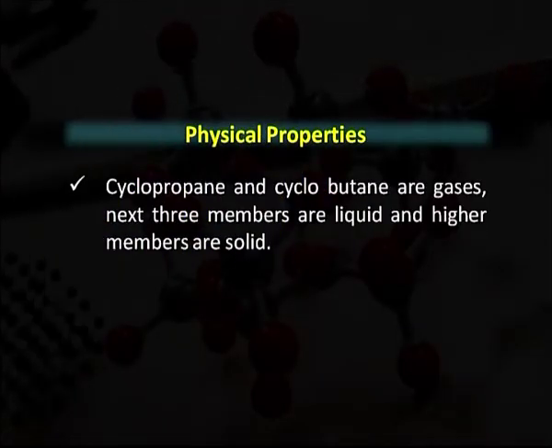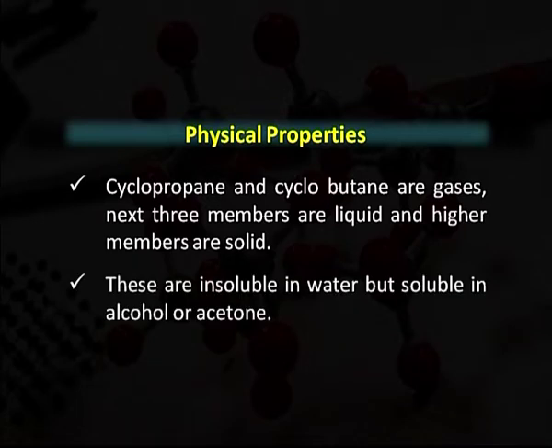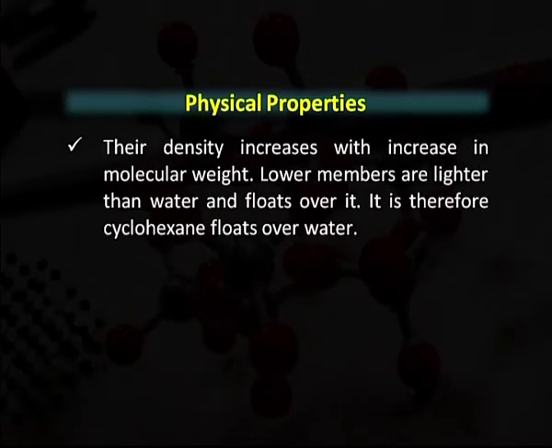Cyclopropane and cyclobutane are gases, next three members are liquid and higher members are solid. These are insoluble in water, but soluble in alcohol or acetone. Their density increases with increase in molecular weight. Lower members are lighter than water and float over it. It is therefore that cyclohexane floats over water.